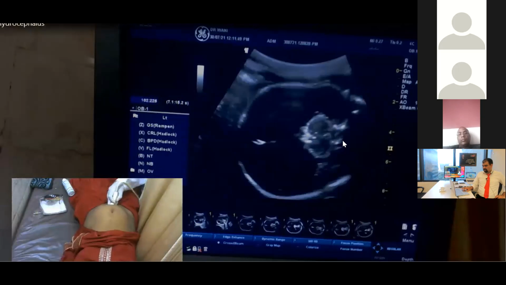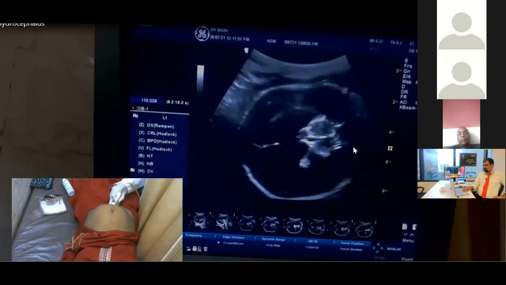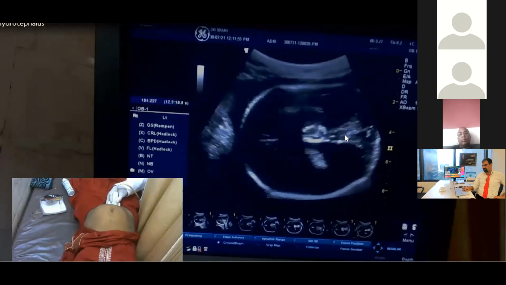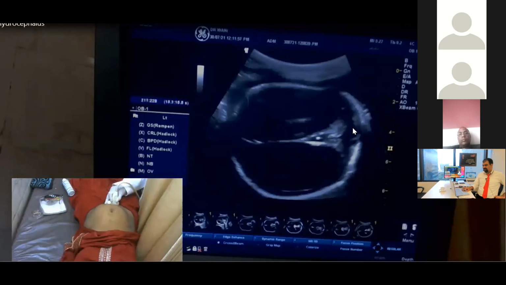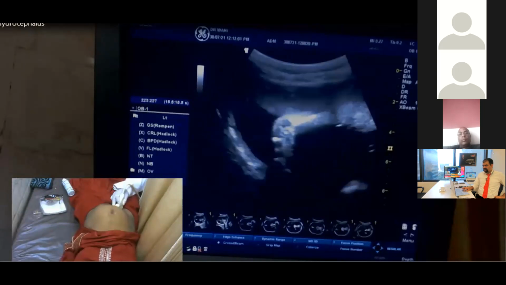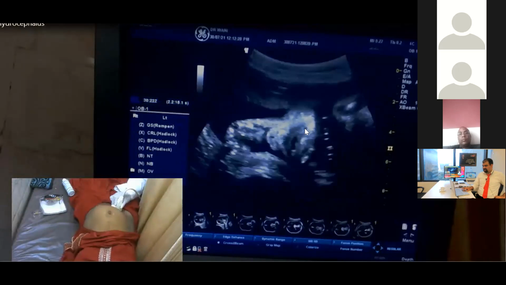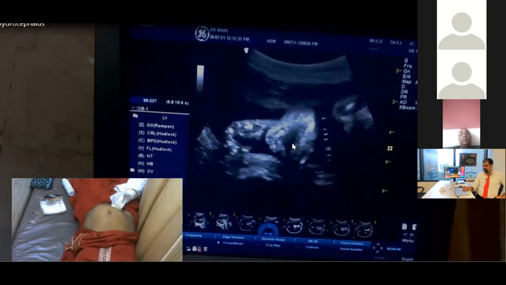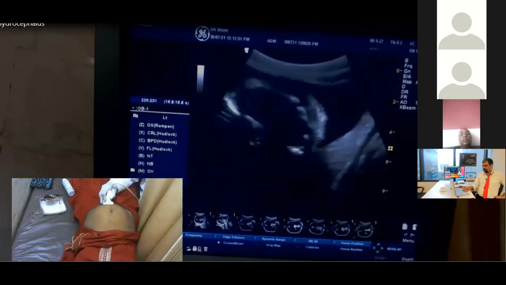So now what we have to see: third ventricle, we have seen that the fourth ventricle is not dilated. We have seen that the cisterna magna is not obliterated. Now see, these are the beautiful lips, the upper and the lower lip over here. So this is the facial profile.